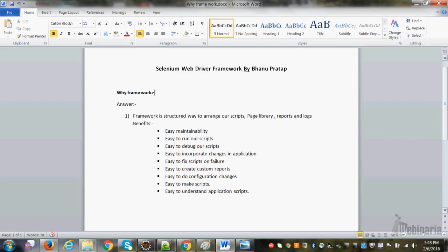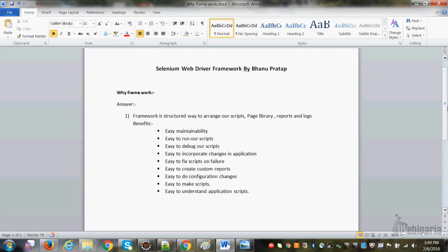Easy to incorporate changes in the applications. Now we have a framework. How is this easy? I will tell you. In a framework, when I'm talking about the page library, in any application you'll have 30-40 pages or maybe 5-10 pages, right? Now for every page you have made a separate class inside the page library. Assume p1.class, p2.class, p3.class. Every page has some methods, which you have written. Now when you design the script, basically you make an object of the class and you call the method.